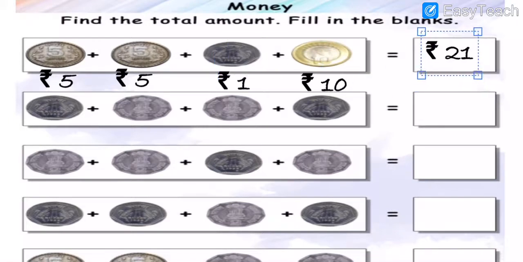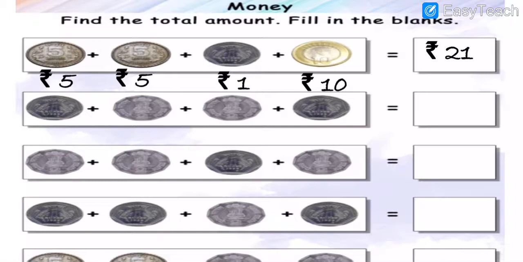Here is what, my dear students? First 1 rupees coin, 2 rupees coin, 2 rupees coin, and 1 rupees coin. Again I am going to explain to you. Is this a 1 rupees coin? Is this a 2 rupees coin? Is this a 2 rupees coin? And this is a 1 rupees coin. Okay, my dear students, got my points? Understood all of you what I am telling you?